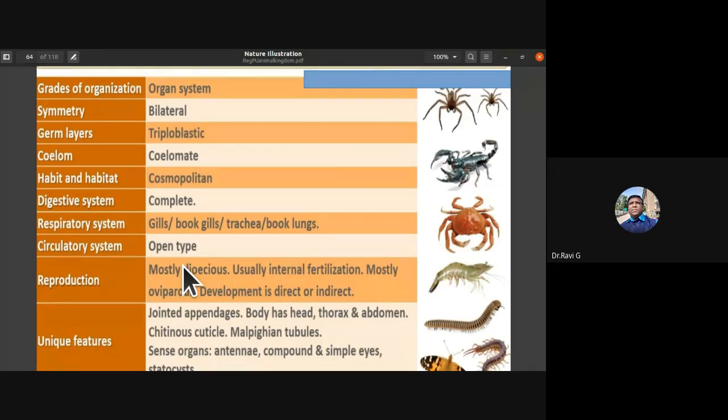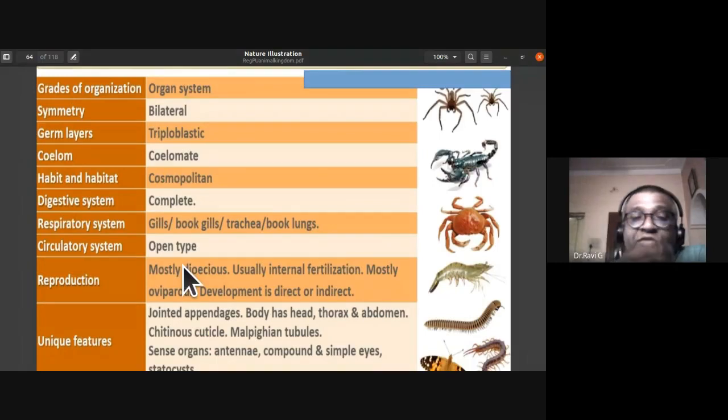Even in us, we have a high level of cephalization. If you look into our head region, a very important part of the body, there is a major part of our sense organs like eye for vision, smell, hearing, tasting, and a little of skin for feeling. So all the sense organs are concentrated in the head region with the important central nervous system, that is the brain, located in the head region. So you should remember, in cephalization the sense organs are concentrated in the head region with the central nervous system.